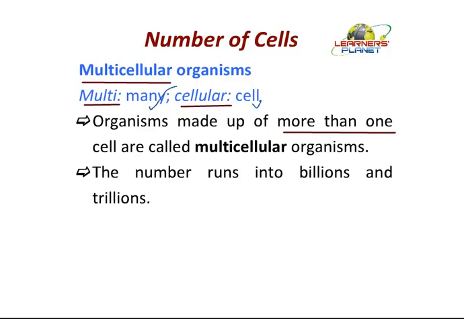You can see we are highlighting here, they are made up of more than one type of cell, and this number, which is more than one, runs in the range of billions or trillions too. There is no smallest or highest limit. The organisms are made up of so many cells here. You can think of certain examples. These organisms, which are made up of so many cells, are functioning in a very extraordinary fashion. Can you think of certain examples first?